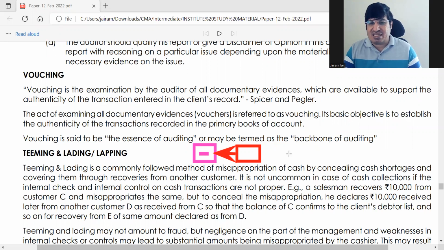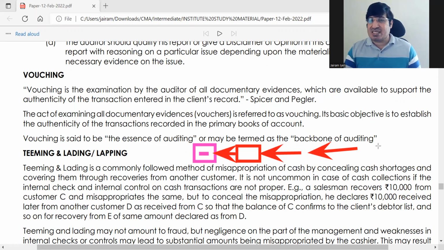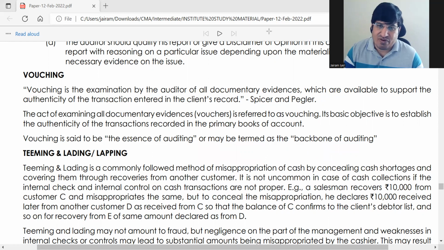Then when the next payment comes, he'll show it as the previous one's payment, and so on. Because there are so many transactions, it is hard to recognize. This way it gets misappropriated. This is called the teaming and lading method of fraud.